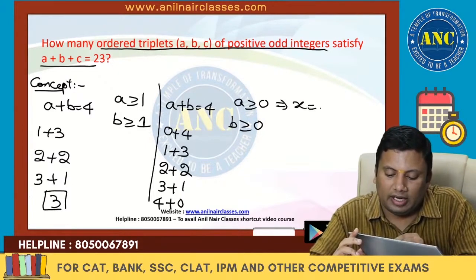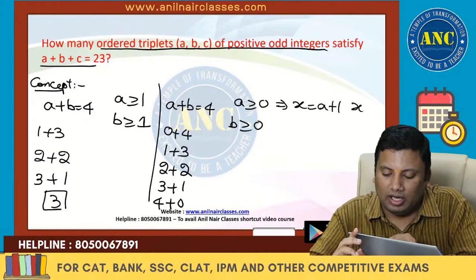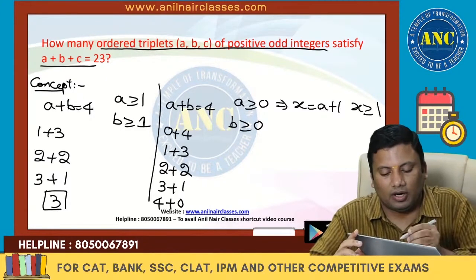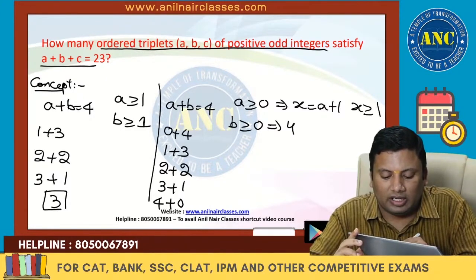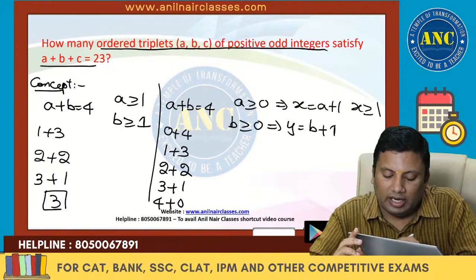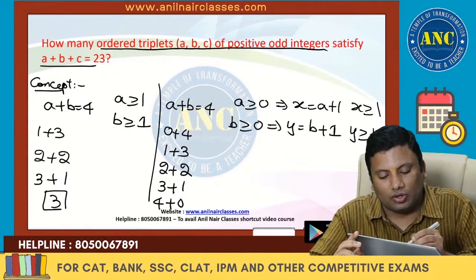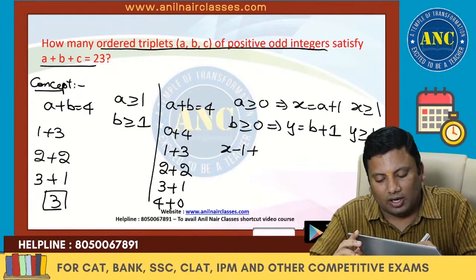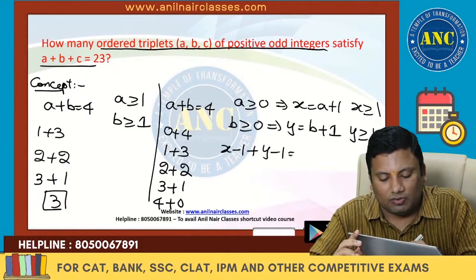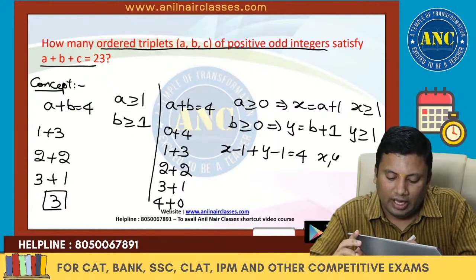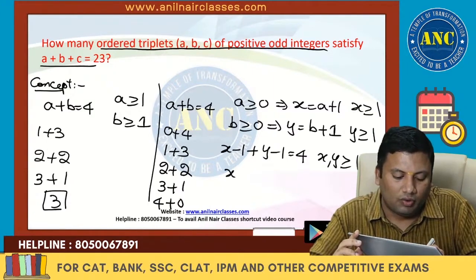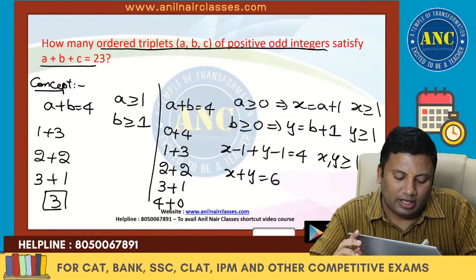X can be written as A plus 1, X is greater than or equivalent to 1. B from 0 convert into Y. Y can be written as B plus 1, Y is greater than or equivalent to 1. So A is X minus 1, B is Y minus 1, equivalent to 4. X and Y are greater than or equivalent to 1. X plus Y equivalent to 6.